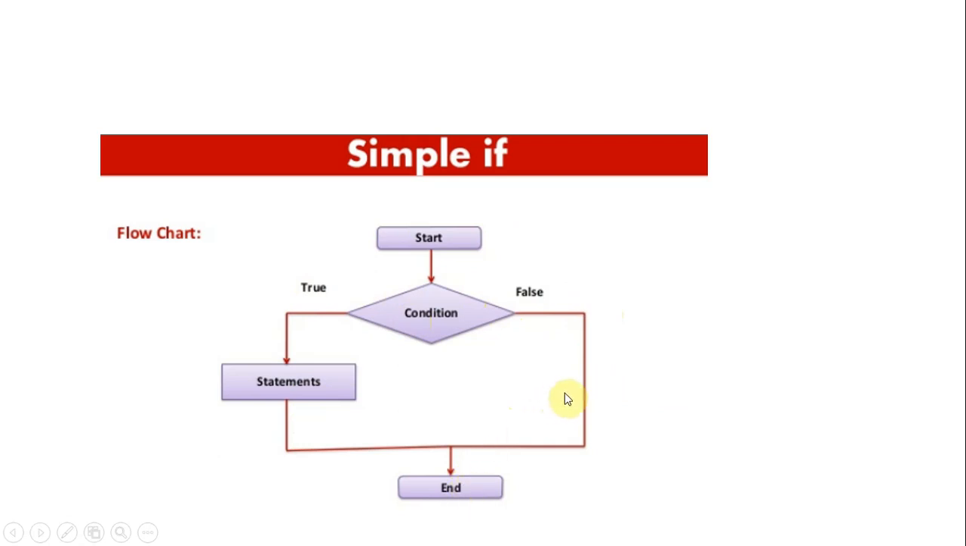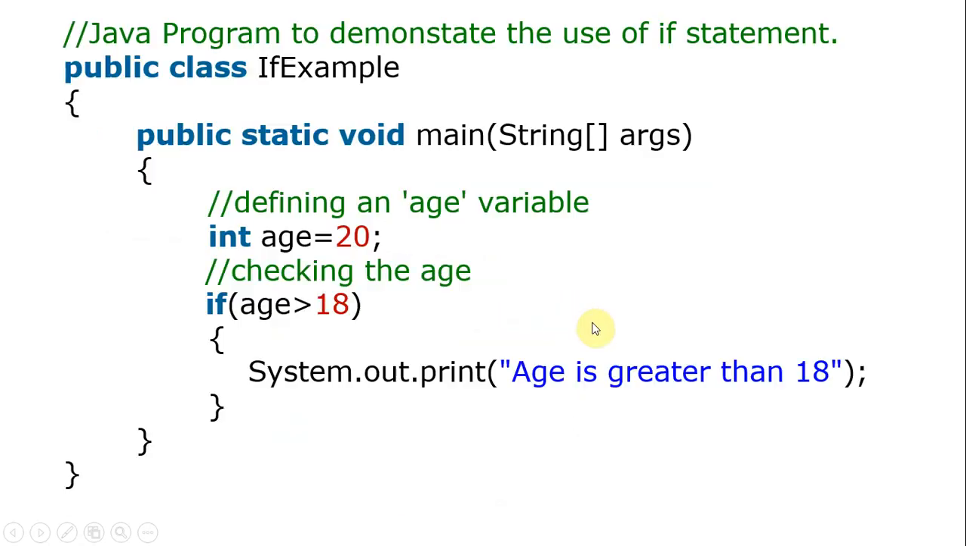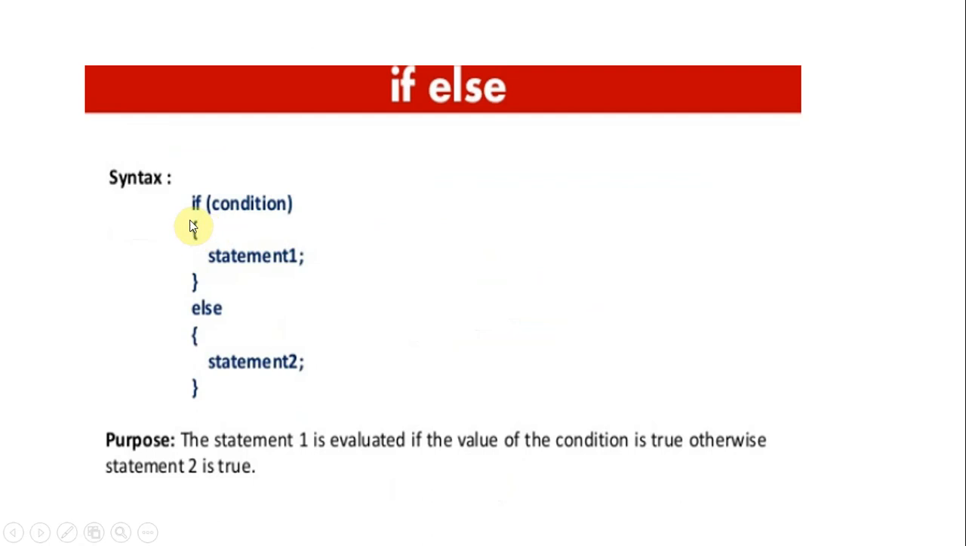If you wish to execute statements even when the condition is false, then in that case we have if else. If the condition is true, these are the statements to be executed. If the condition is false, then the else part is going to execute. So the purpose is executing statements when the condition is true, as well as when the condition is false. That is about if else.